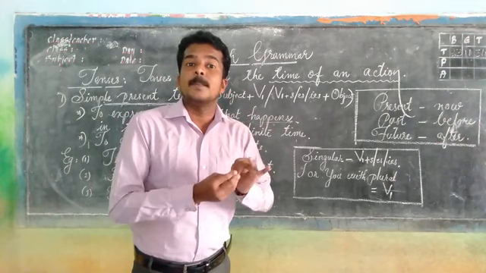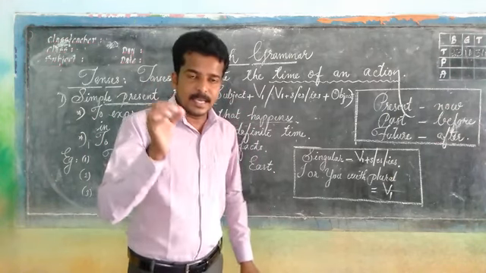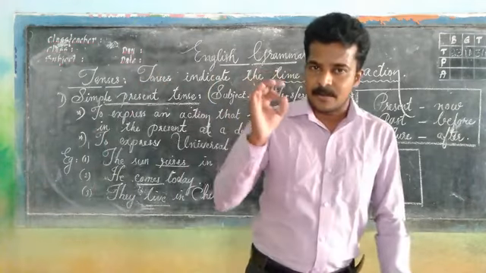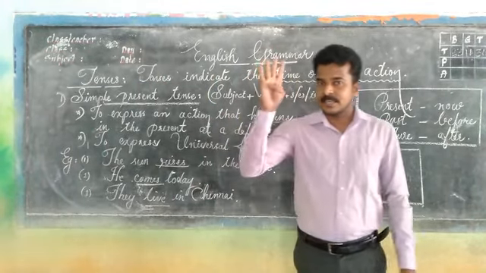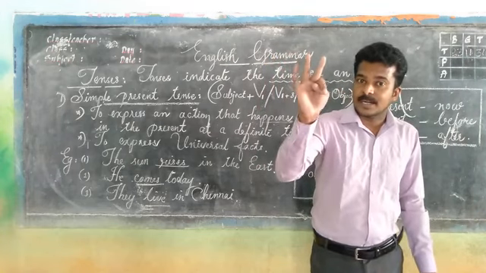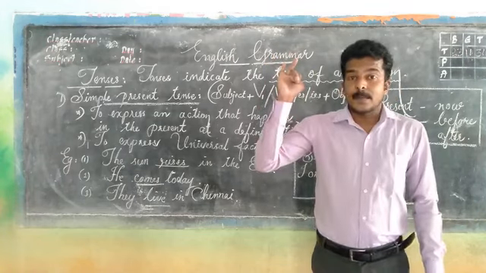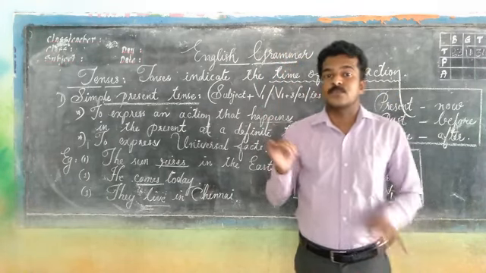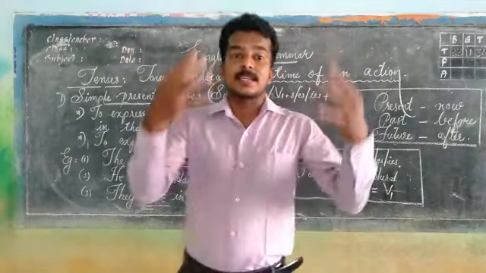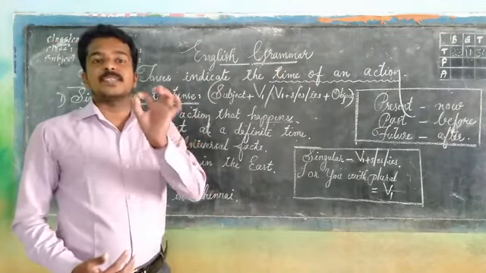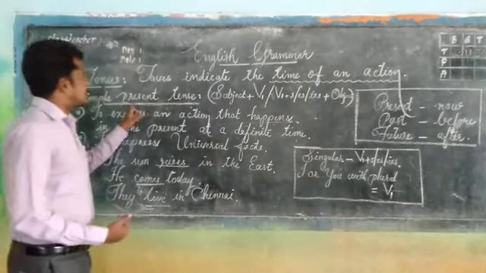Again, three more remain, and they are the perfect progressive tenses: present perfect progressive, past perfect progressive and future perfect progressive. The easy way to remember all the 12 tenses, I repeat, listen: three simple tenses, three progressive or continuous tenses, three perfect tenses and three perfect progressive tenses. 4 into 3, 12 tenses. And today I shall explain the very first tense, the simple present tense.